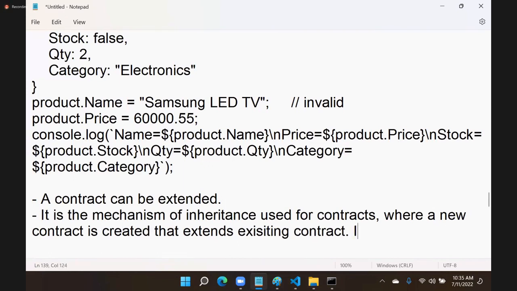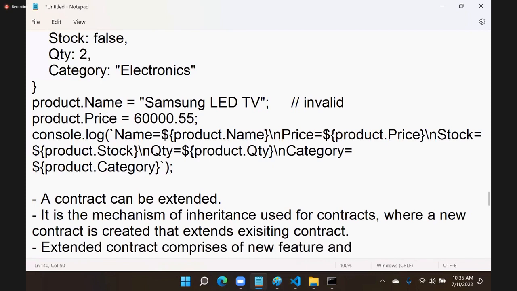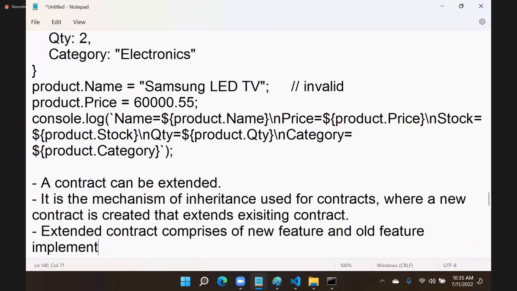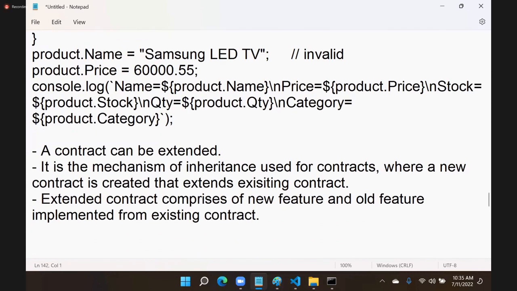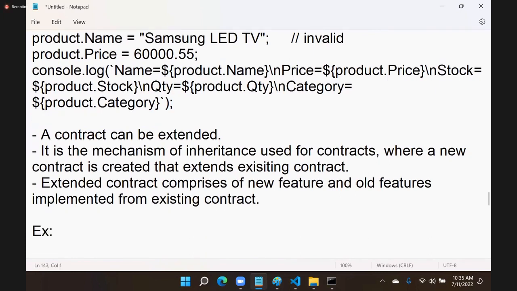That means the extended contract comprises new features and old features implemented from the existing contract. Understood? Existing contract, that is what is very important. New features and old features implemented from existing contract. So that is actually extensibility.